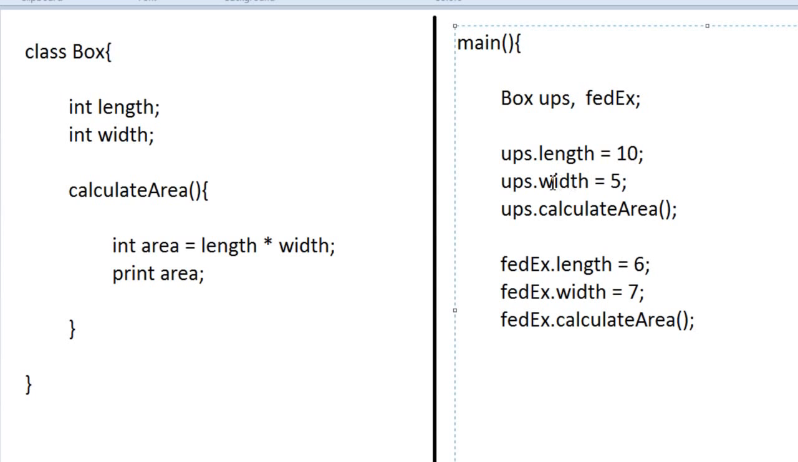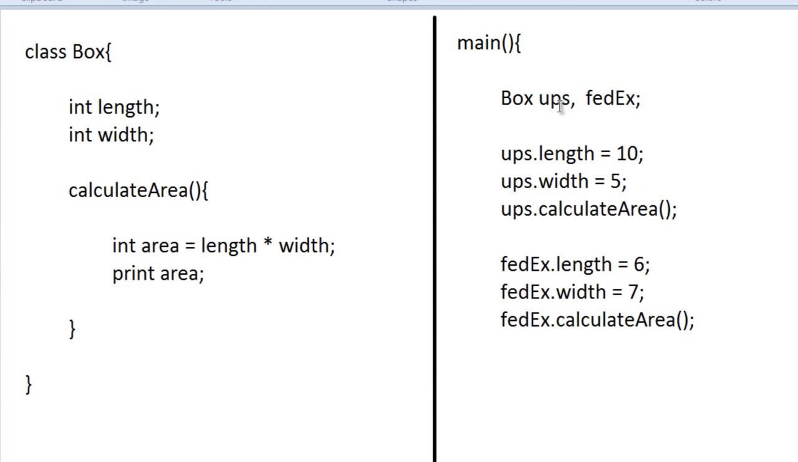Here you can see that UPS, since it is a type of box, will have a length and I'm assigning 10, and UPS will have its width assigned as 5, and when UPS calls calculate area, it will multiply the length and width and print the area. But whose length and width will it use? Since UPS is the one which called this method, it will use UPS's length and UPS's width and print out 50. The same thing when FedEx calls calculate area, it will use FedEx's length and width and print out the area.